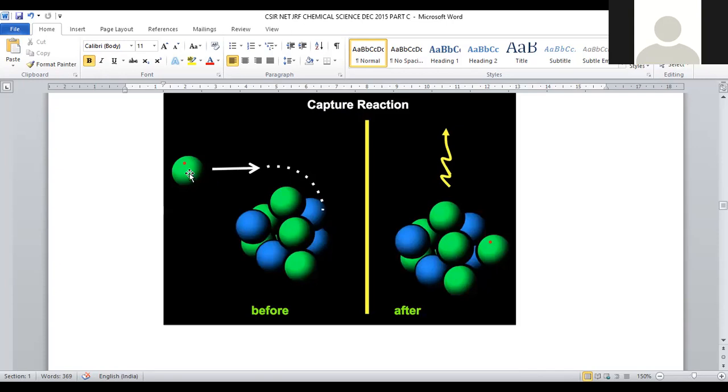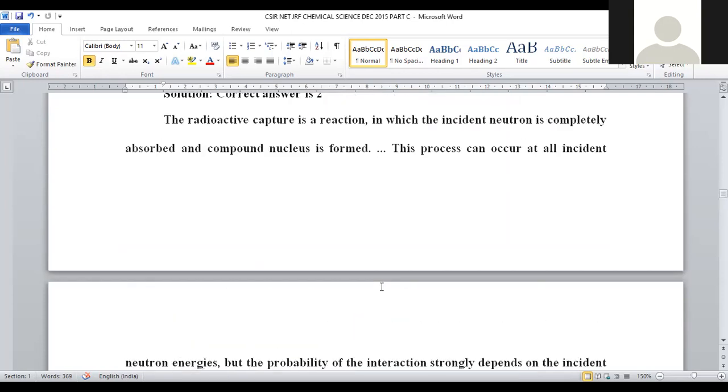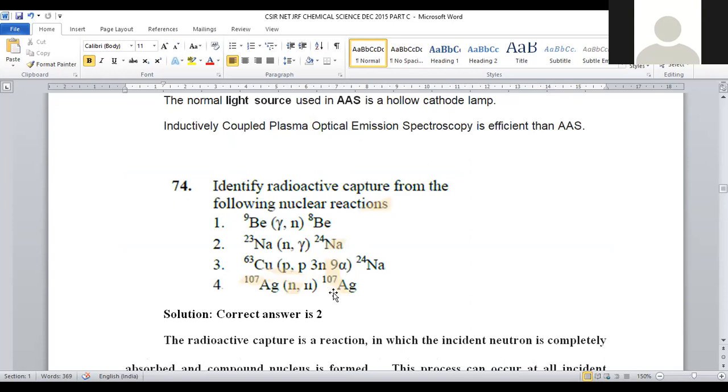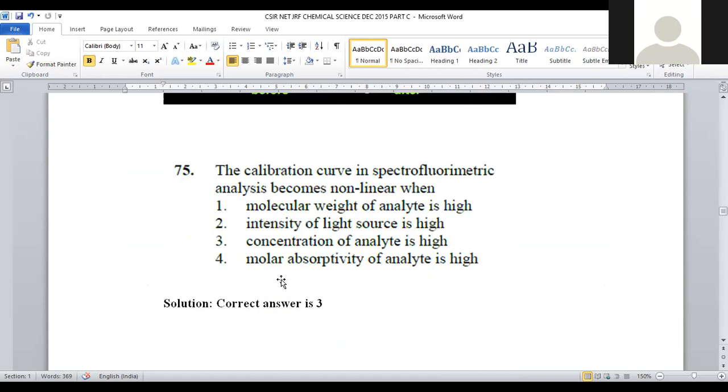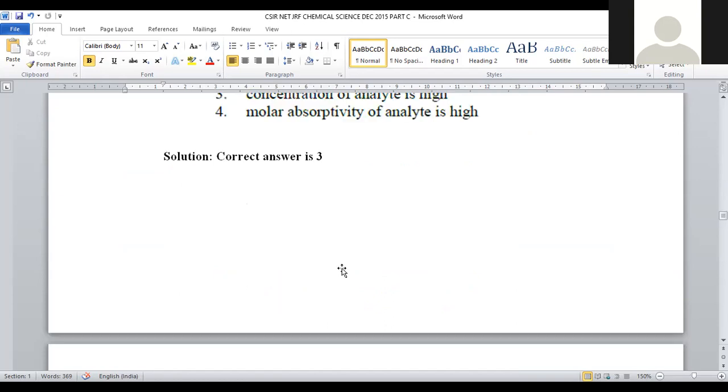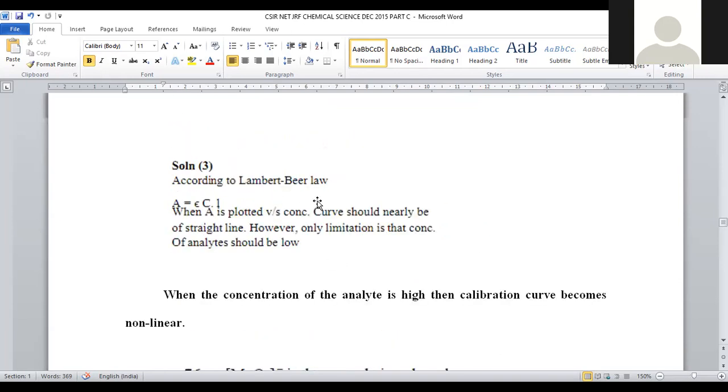When the neutron is absorbed, this curved arrow indicates emission of gamma radiation is possible. The dotted ball indicates neutron capture. So this is simply called radioactive capture. That is clearly mentioned in option number 2. For question number 74, option number 2 is the correct answer. Let us move on to question number 75. The calibration curve in spectrophotometric analysis becomes non-linear when.